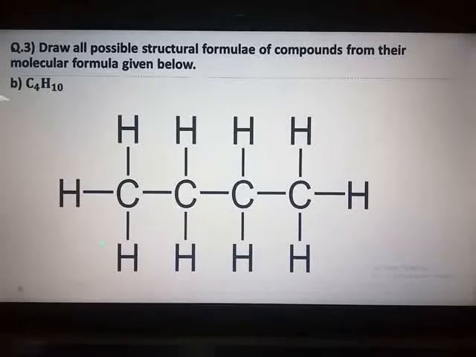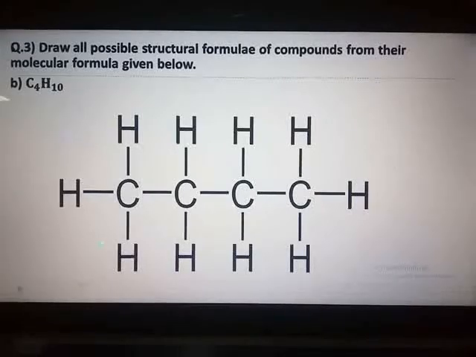C4H10 is butane. For butane, one structural formula I have drawn over here. I will give you the reference page number. The possible structural formulae for butane are given in the textbook on page number 116. On page 116, you can see figure 9.13b. Two structural formulae for the molecular formula C4H10 are given. One I have already shown on this slide. Both you have to draw in the exam.